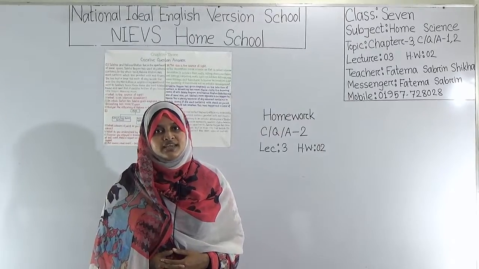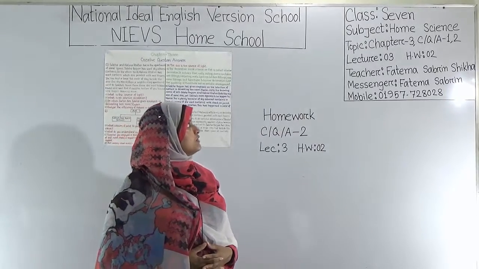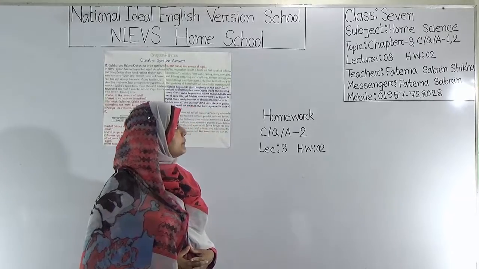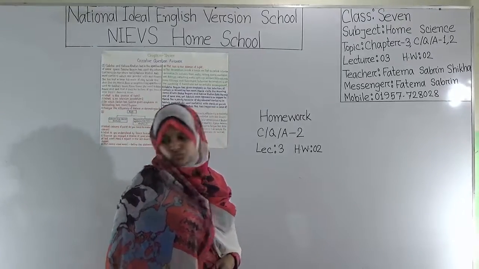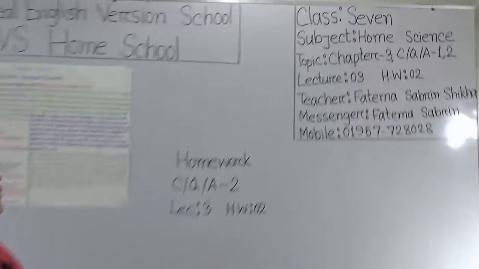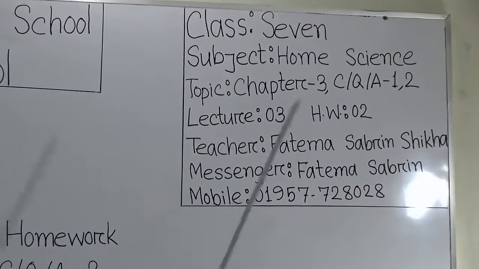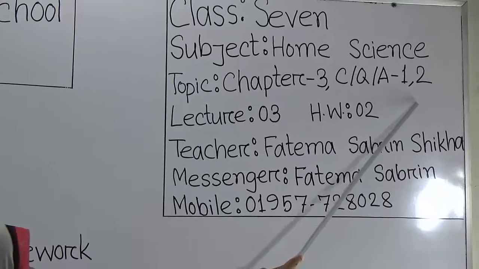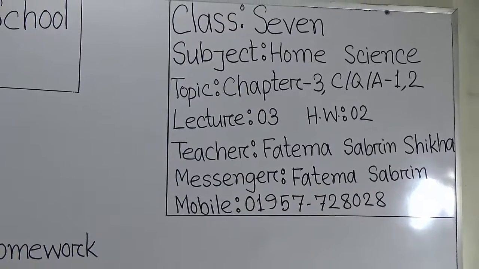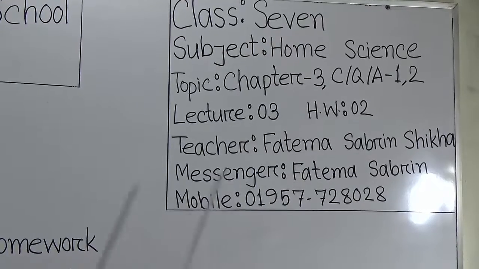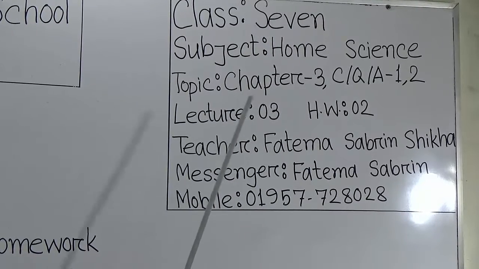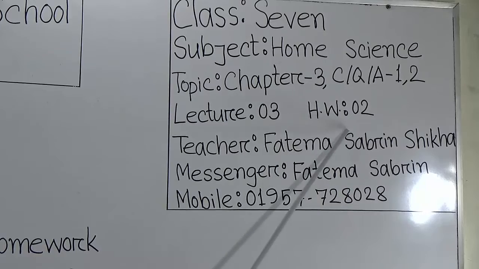Today I am going to take a home science class for the students of class 7 on the topic of chapter 3, Creative Question Answer 1-2. I am repeating, our today's topic is Creative Question Answer 1-2 from chapter 3. Students, this is our third lecture and second SW.